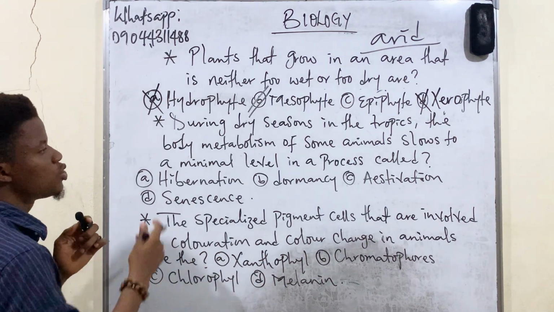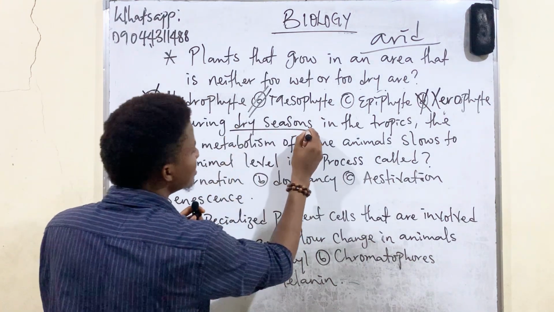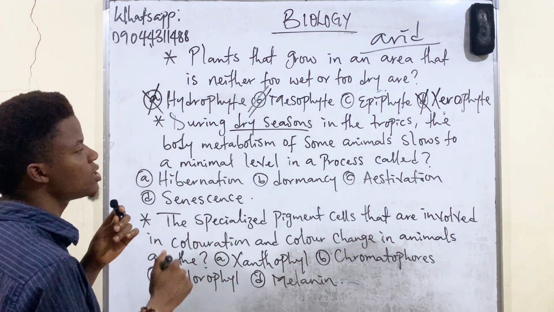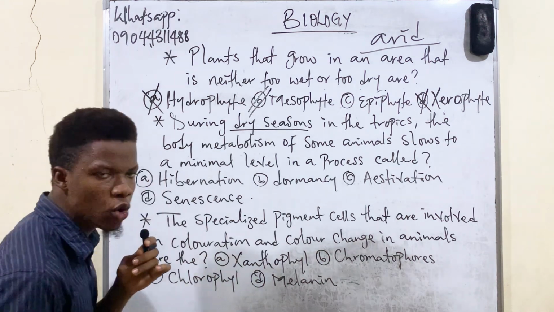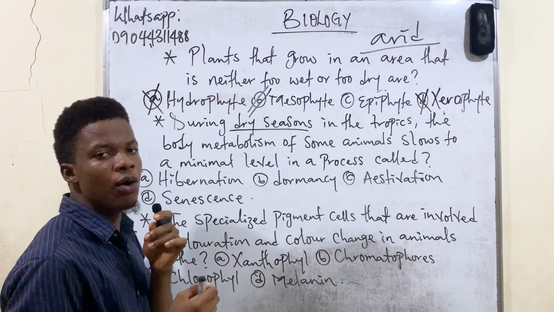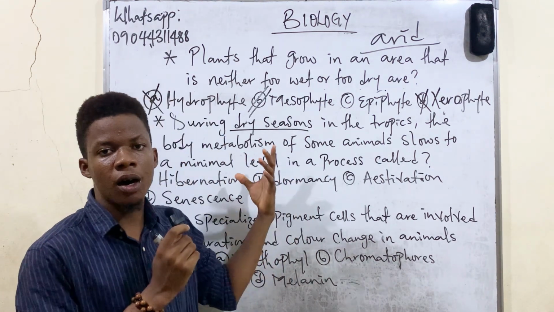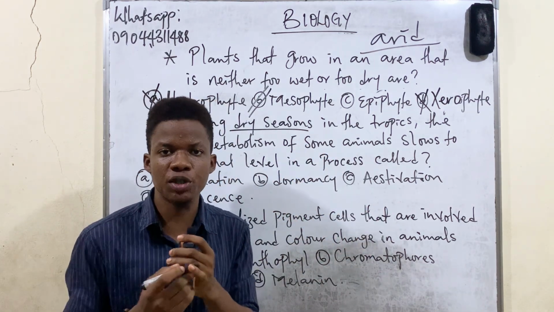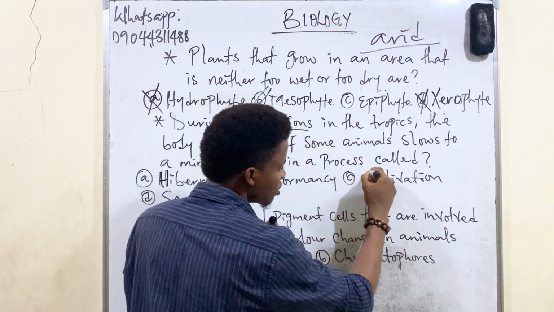Now question 2: during dry seasons in the tropics, the body metabolism of some animals slows to a minimal level in a process called what? Like I said, the key word in this question is dry season. This question is coming from adaptation, to be precise, physiological adaptations of animals. In the physiological adaptations of animals, we can either look at hibernation or we look at what?